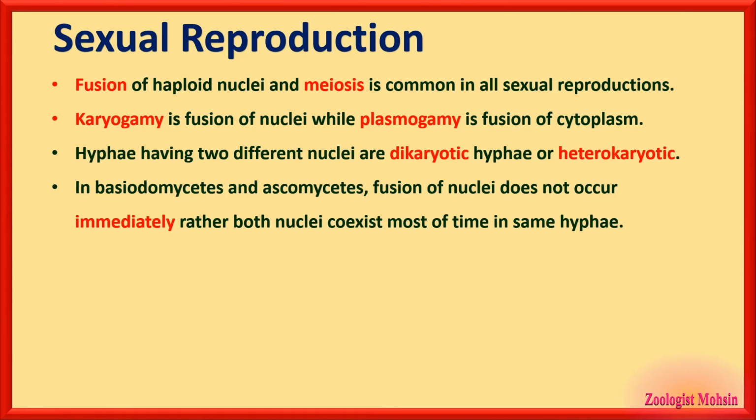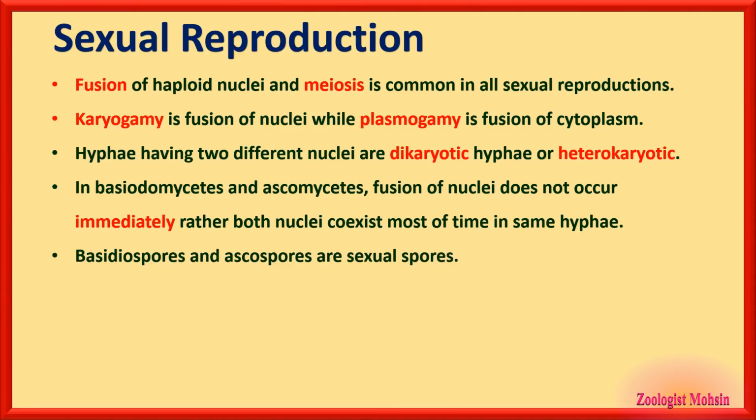Basidio and asco. Fusion of nuclei does not occur immediately, rather both nuclei coexist most of the time in the same hyphae, and that is the salient feature of these two groups. Basidiospores and ascospores are sexual spores.